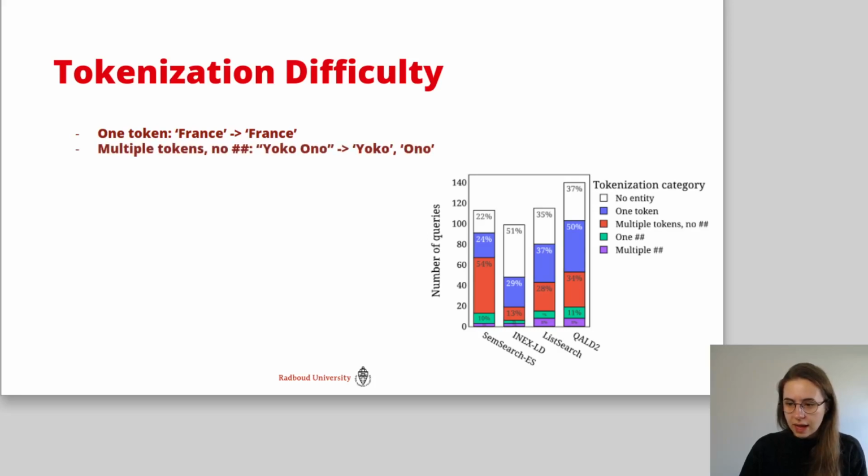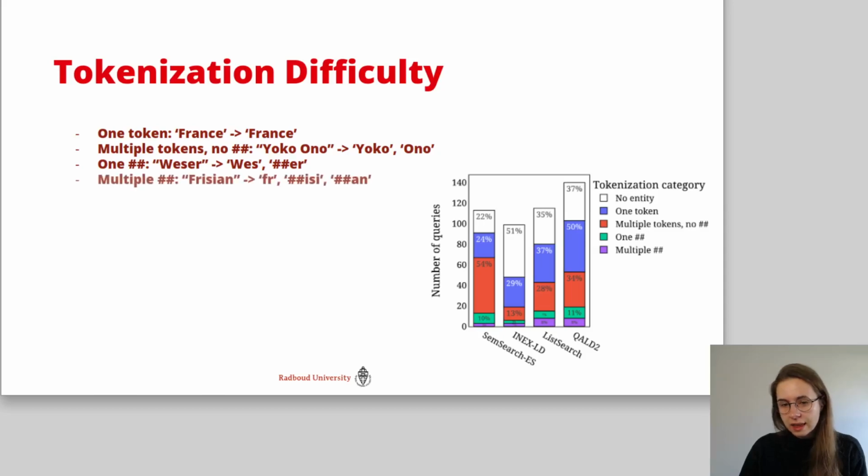Next, we have entities which are tokenized into multiple tokens but without breaking these tokens into pieces. This is common with names such as Joko. Next, we have entities which are broken off with 1 piece. And last, we have entities broken off into multiple pieces. Our hypothesis is the more an entity is broken off, the less it's seen during training, and thus the more difficult it is for the regular BERT model to get high results on these queries.